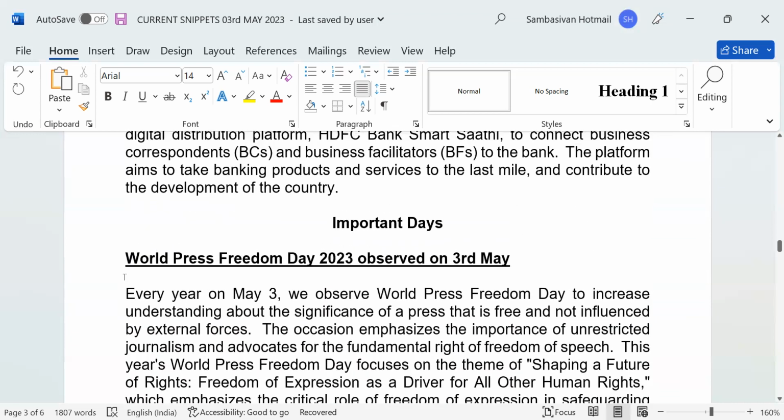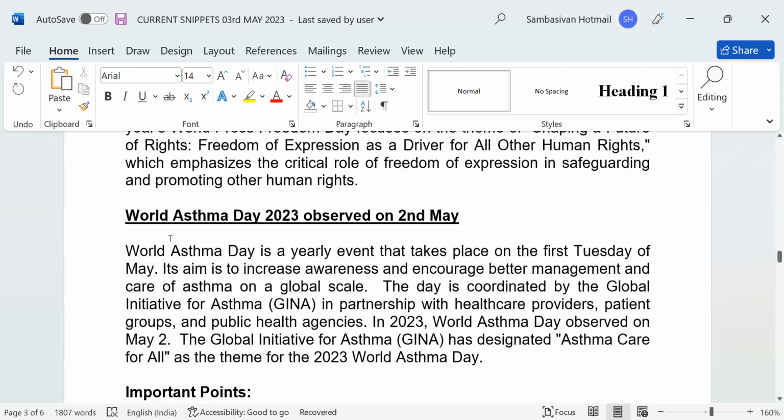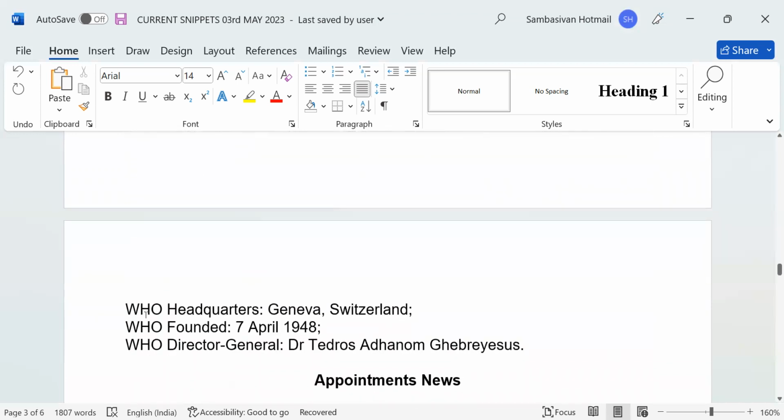World Press Freedom Day 2023 observed on 3rd May. World Asthma Day 2023 observed on 2nd May. Important points: WHO headquarters, Geneva, Switzerland. WHO founded 7th April 1948.